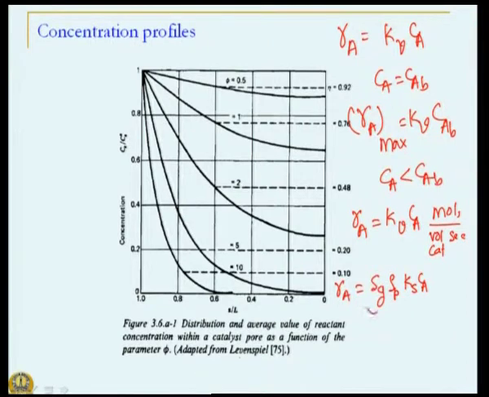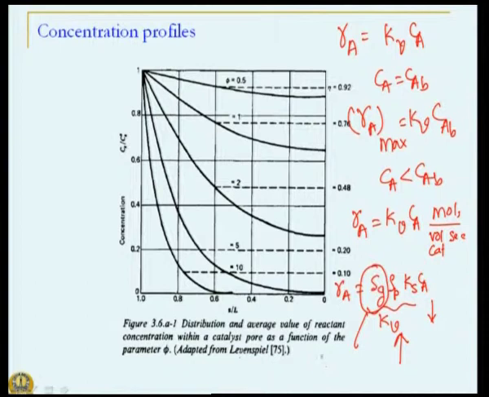So, kV is nothing but this particular constant. Ks into Ca is moles per centimeter square or meter square per second, multiplied by Sg, meter square per gram of the catalyst, multiplied by rho p, which is gram per volume of the catalyst, and that is how we get kV.